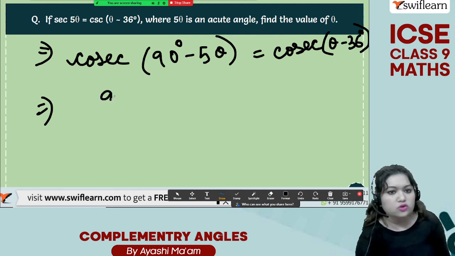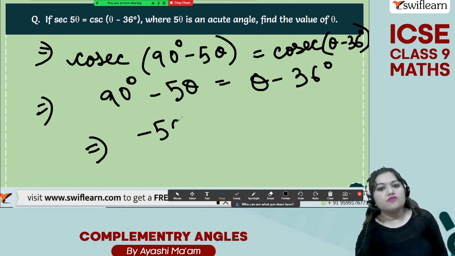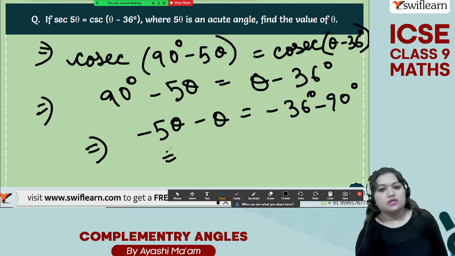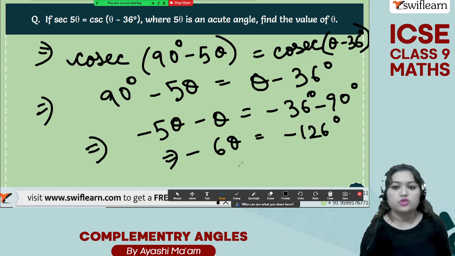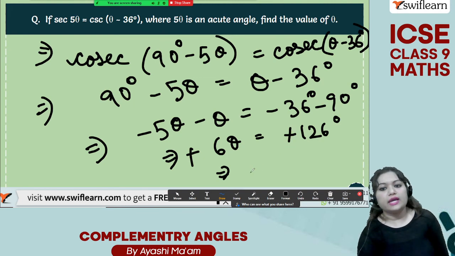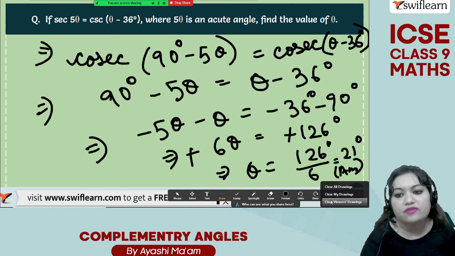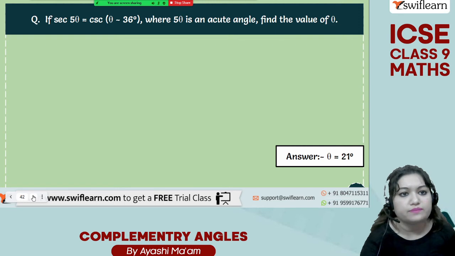Now on both the sides we have cosec, so you can cancel out cosec and we will get 90 degree minus 5 theta is equal to theta minus 36 degree. So minus 5 theta minus theta is equal to minus 36 degree minus 90 degree. So minus 6 theta is equal to minus 126 degree. Minus minus will get cancelled. So theta is equal to 126 degree by 6, which is going to give you 21 degree. Therefore, your answer is 21 degree. Very, very easy. So we have solved so many questions today.